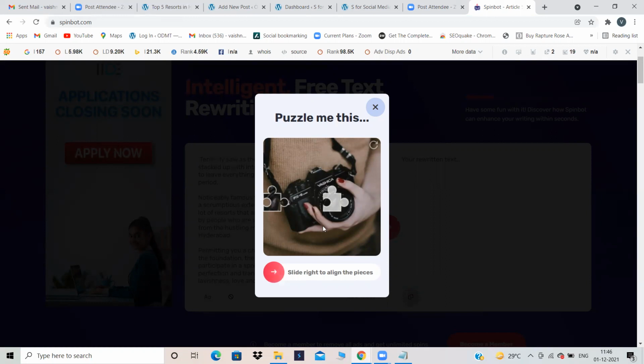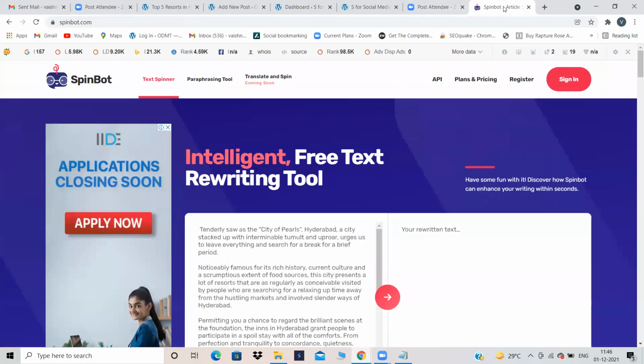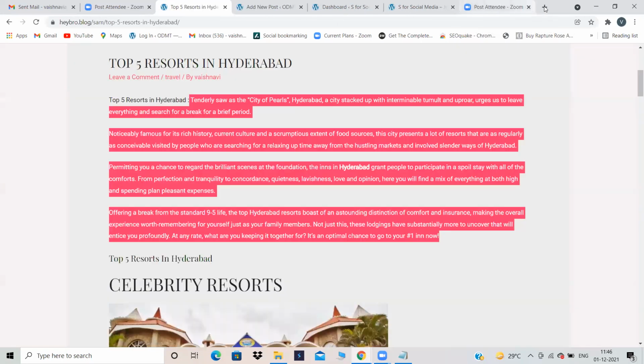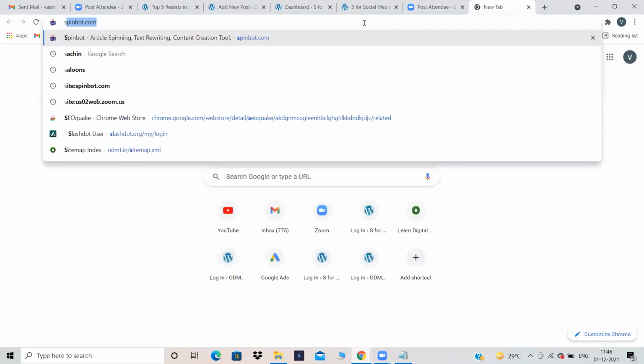They have just updated their website. It was not this complicated before. Now they have done some changes and all these things. Let me search for something else.